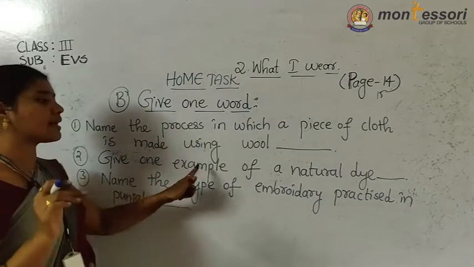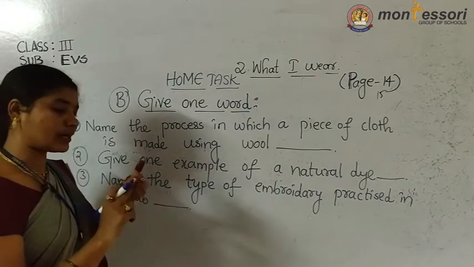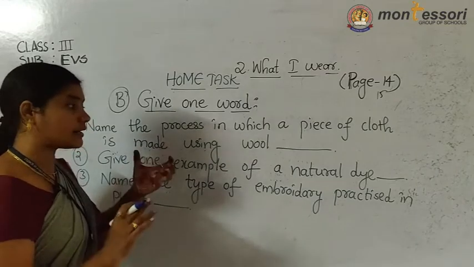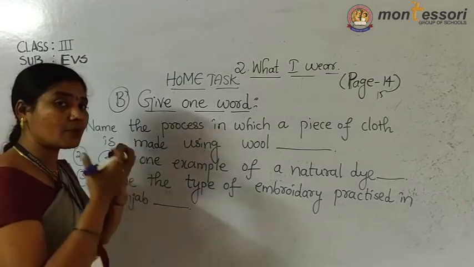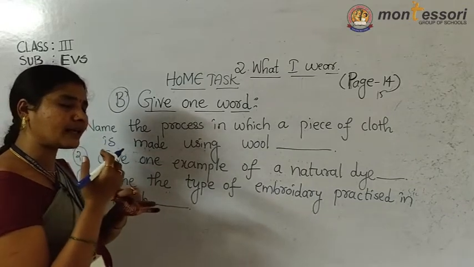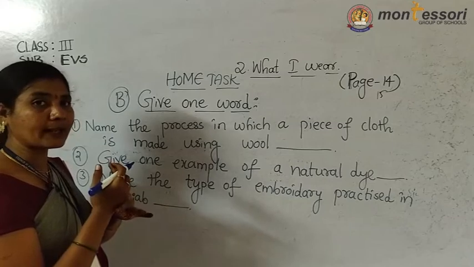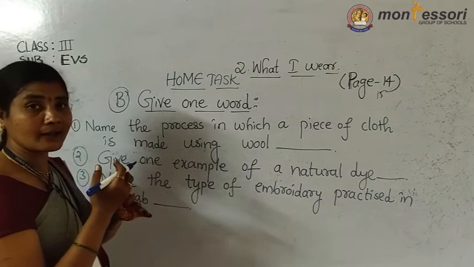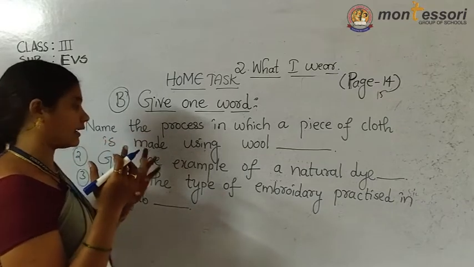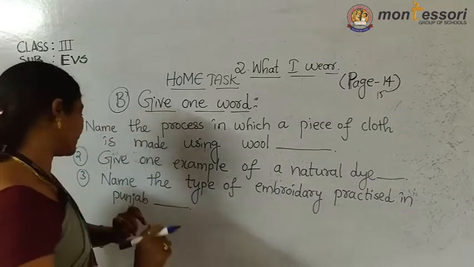Next, give an example of a natural dye. I told about natural dyes and chemical dyes. Natural dyes, I gave many examples: spinach, turmeric, and I gave indigo. Next, henna. So I gave different kinds of plants to you. You should write only one example.